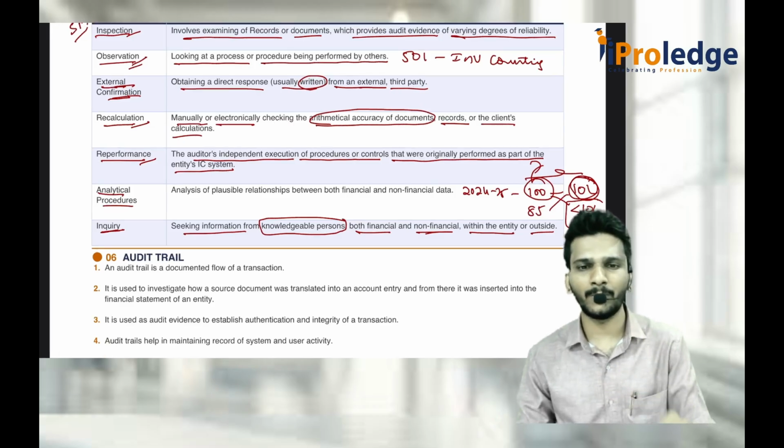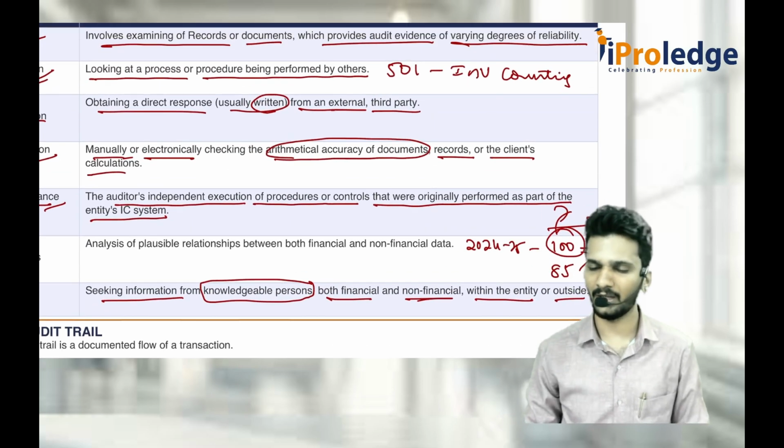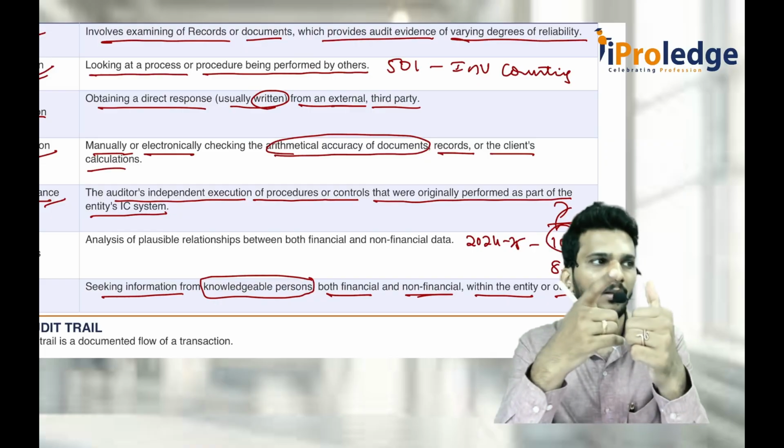There are 7 methods of obtaining audit evidence. What are those 7 methods? Inspection.